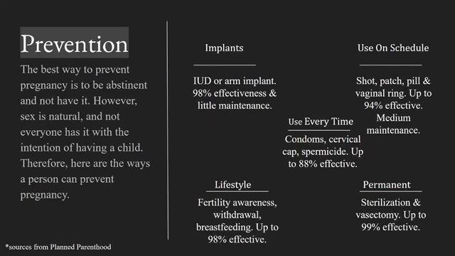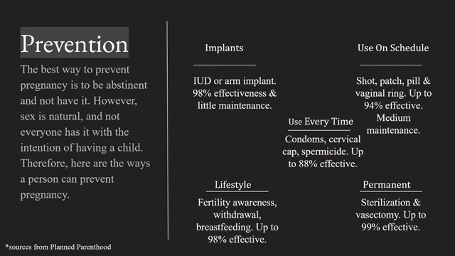And then there's birth control you can use on a schedule, such as the shot, patch, pill, and vaginal ring. It's up to 94% effective, and it has medium maintenance because depending on what you get, you might have to switch it up more frequently, like every week or every month. Just depends on what you have. And then you can also have birth control that you use every time you have sex, such as condoms, cervical cap, and spermicide, and it's up to 88% effective.